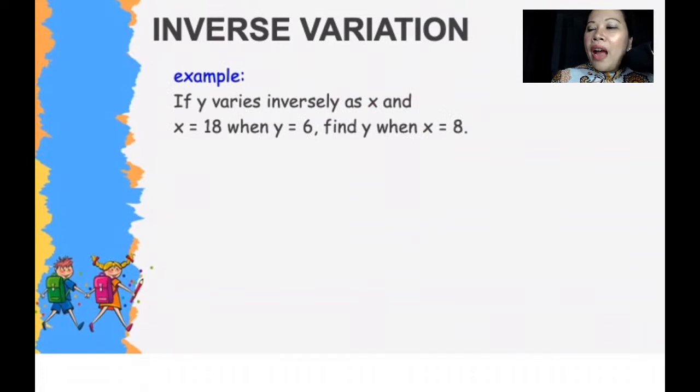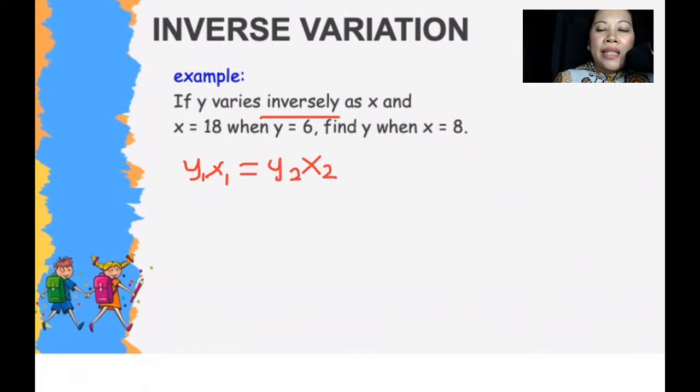If y varies inversely, so this is your cue word, when to apply inverse and when to apply direct. If y varies inversely, that means it's an inverse variation. So what will you use if it is inverse? You use the multiplication of the paired variables. So you have y1 times x1 equals y2 times x2.